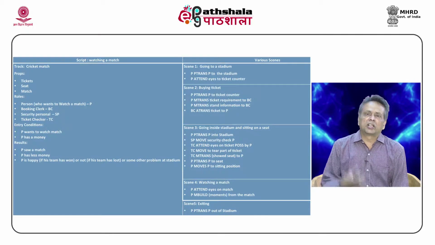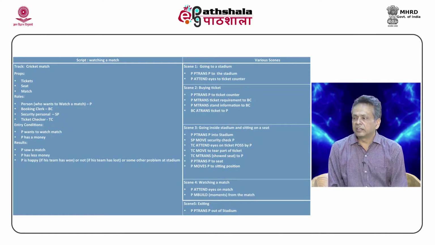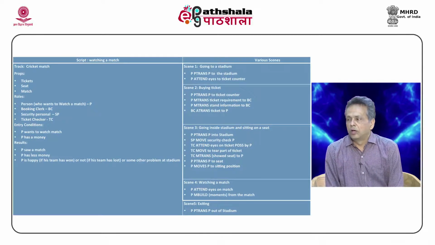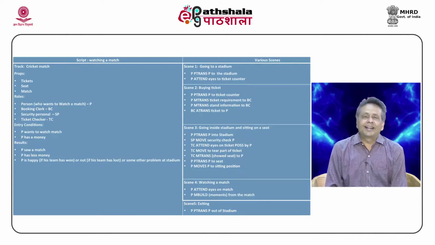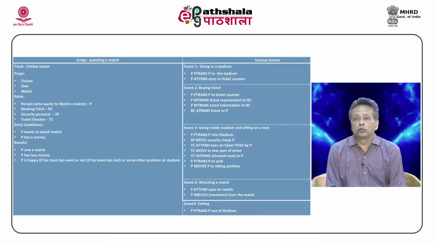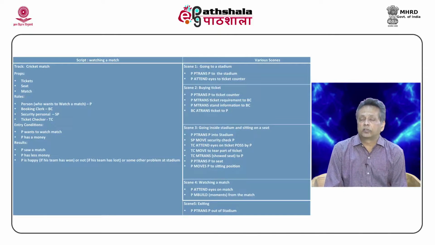There is something called props, which are the objects involved in this. Here it is tickets, seat, match and so on. Roles are the people who are involved, like the person who wants to watch the match, the booking clerk, the security person who shows you in, and the ticket checker. Okay. And then there are some scenes. You can see, quite interestingly, P PTRANS P to the stadium. Now, this is a mixture of CD representation as well as normal language. This is good for pedagogy purposes, but in the true sense this would be a complete CD representation.